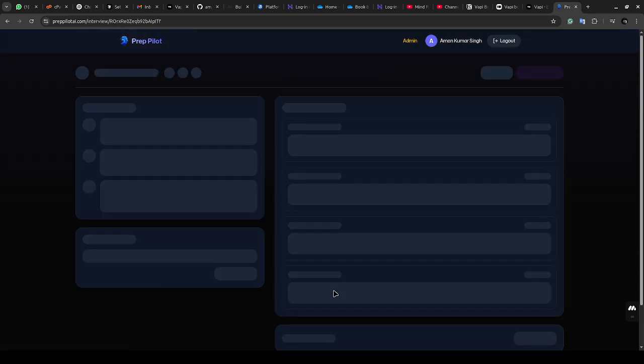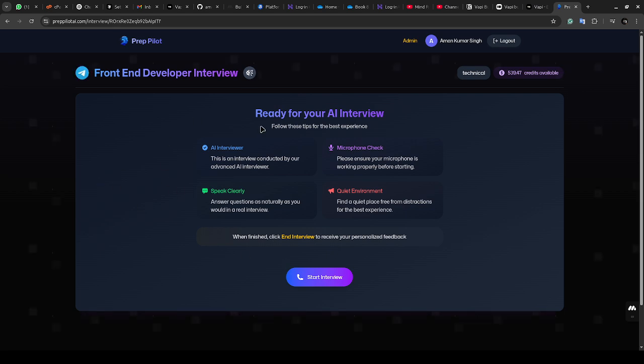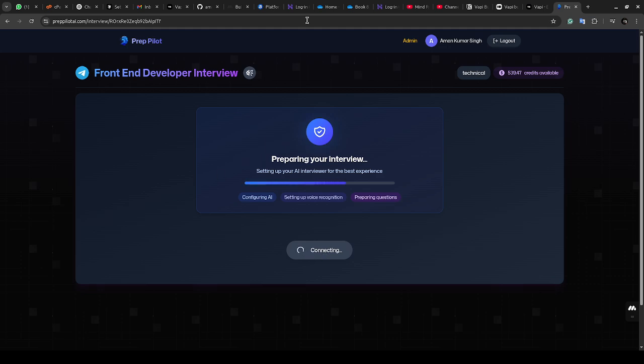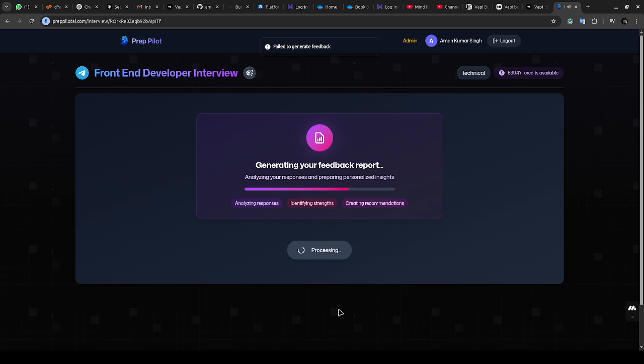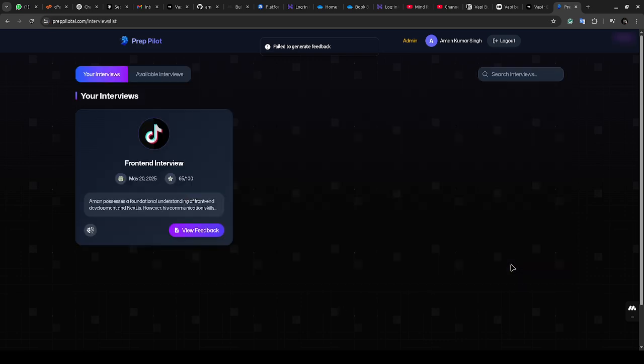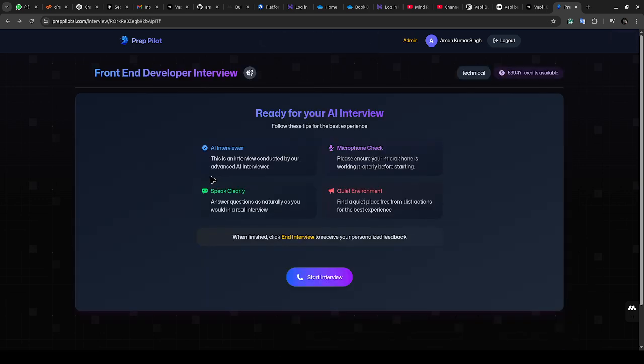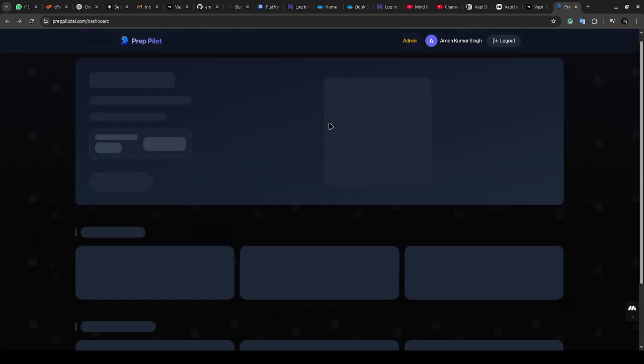If I start an interview, I have upgraded the animations and the loading when the interview starts. As the interview goes on, the prompt is enhanced. JS Master had a good prompt, so I took that prompt and enhanced it with a few edits.